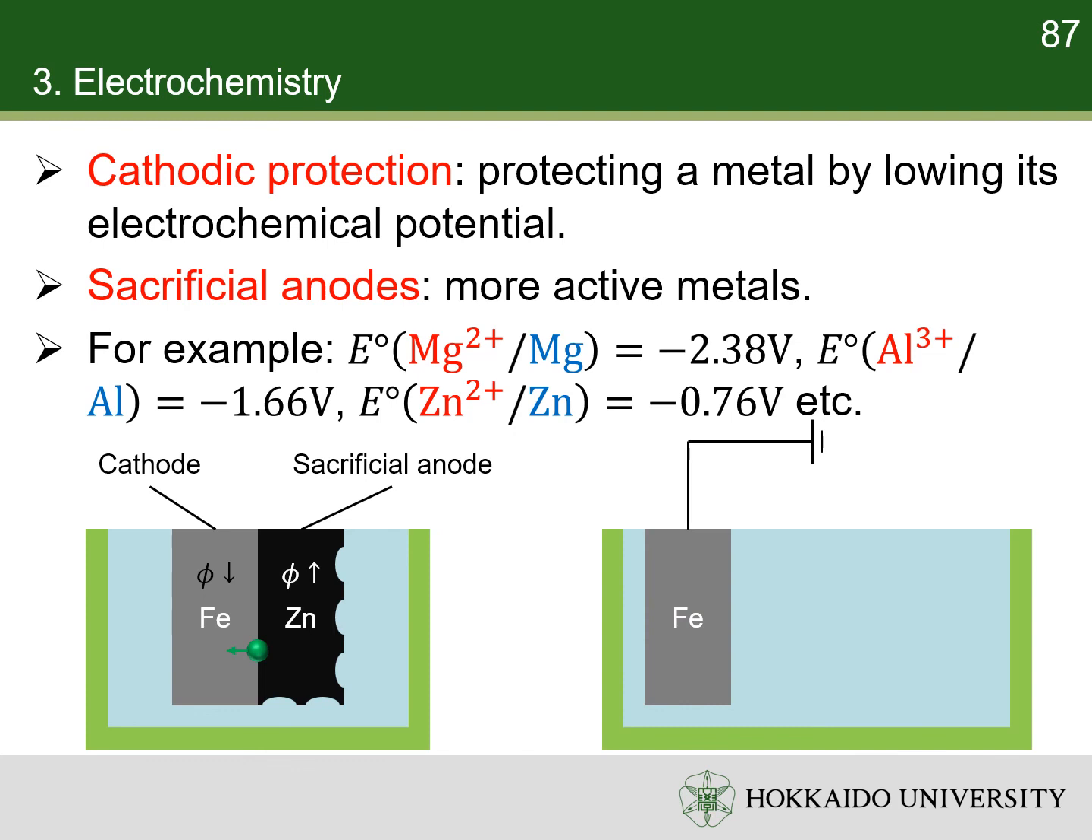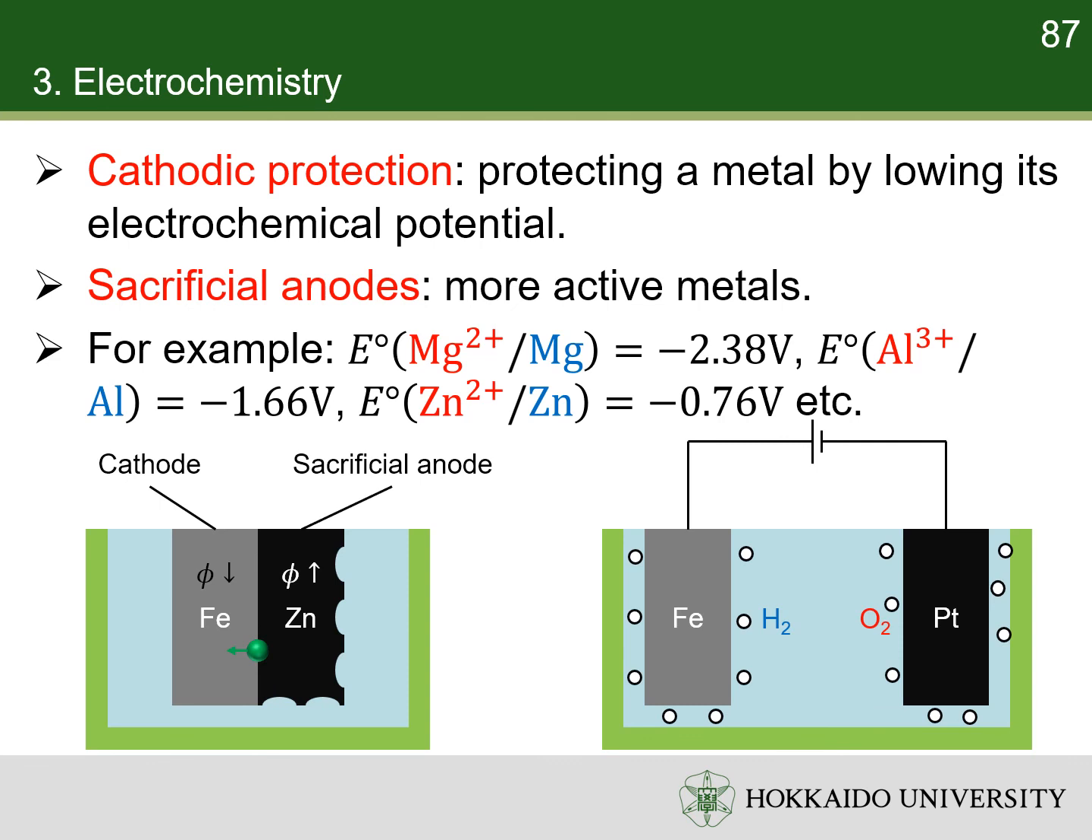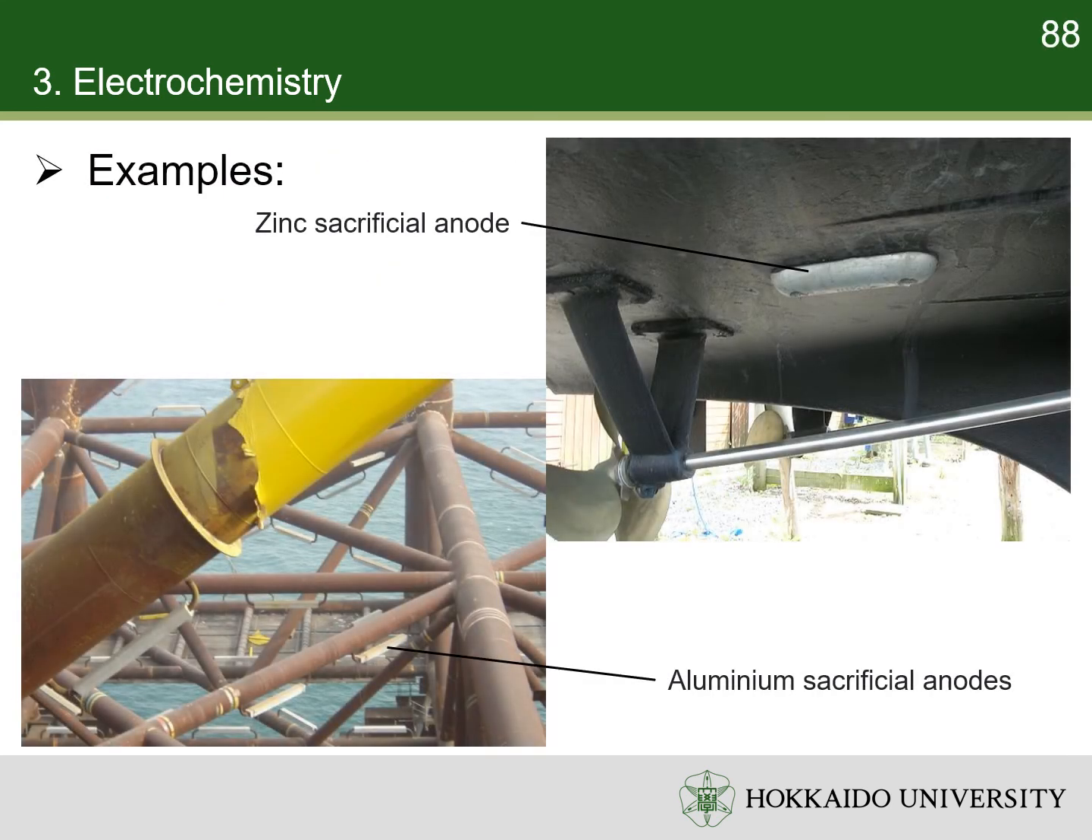Another way to lower the electrochemical potential of iron is connecting it to a negative electrode of a direct current power source. Meanwhile, the positive electrode is connected to an inert metal, such as platinum. When enough voltage is applied, the system works as an electrolytic cell. Water is reduced to hydrogen on iron, which is a cathode. Thus, the iron is protected. In such system, the anode doesn't need to be replaced, because it is inert. Here, I show you two examples of cathodic protections and their sacrificial anodes.